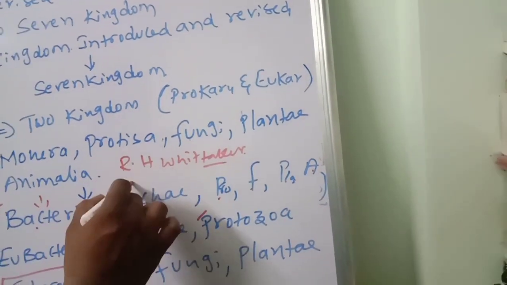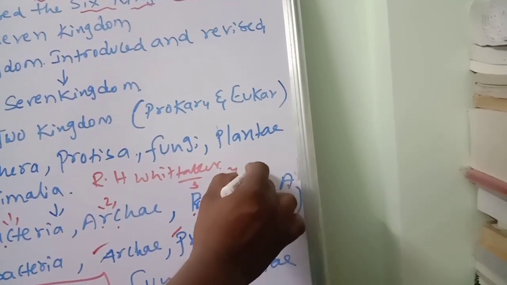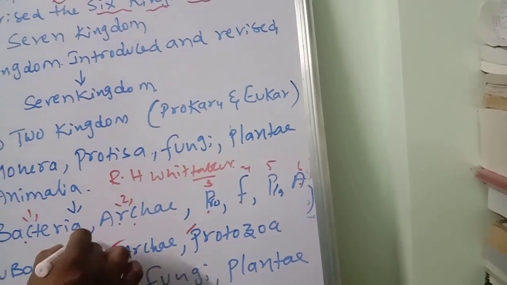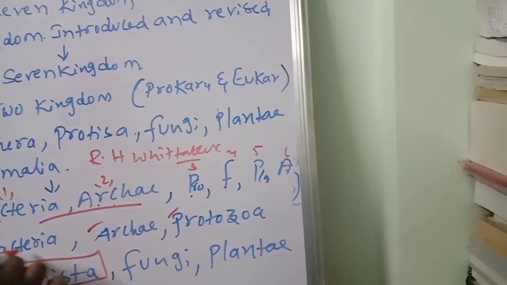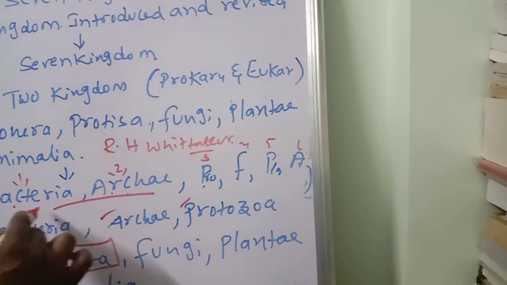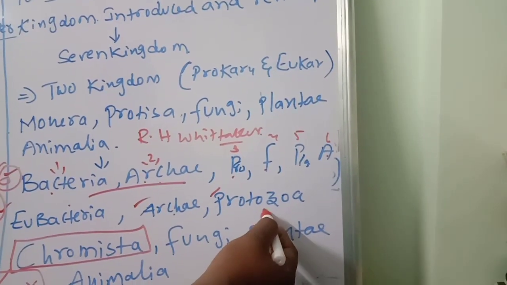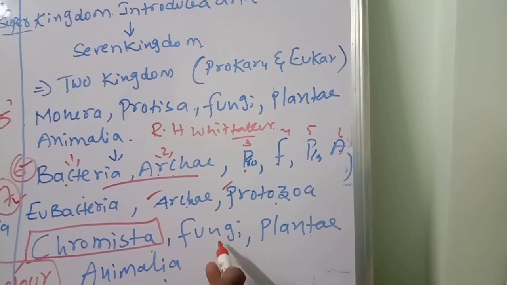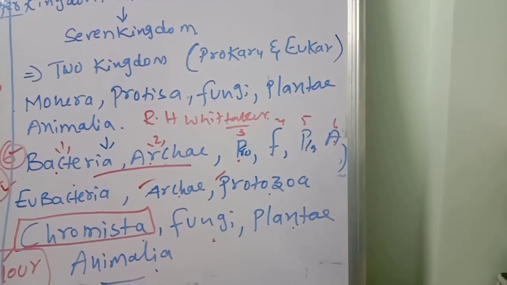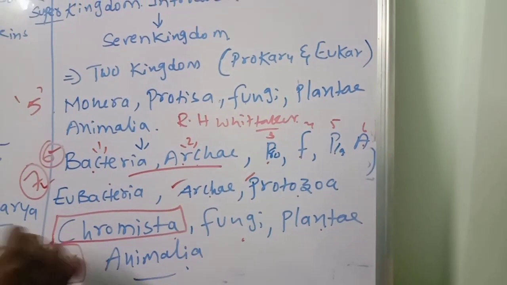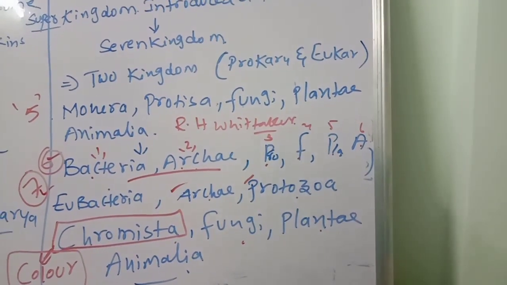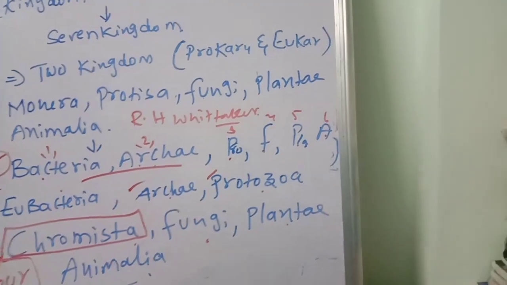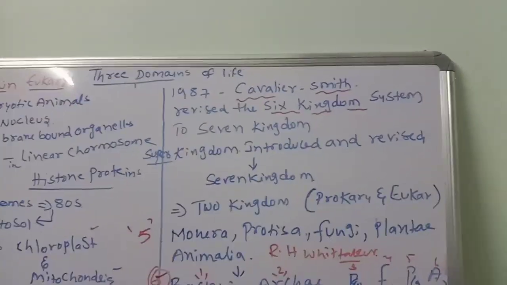Count it: 1, 2, 3, 4, 5, 6. Six kingdom concept. Later, the seven kingdom concept: Eubacteria, Archaea, Protozoa, Chromista, fungi, Plantae, Animalia. So based upon the color, this additional kingdom came, which is called Chromista. So this is about what we call the kingdom systems.